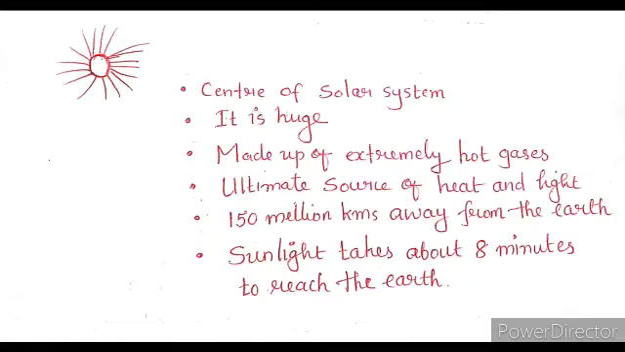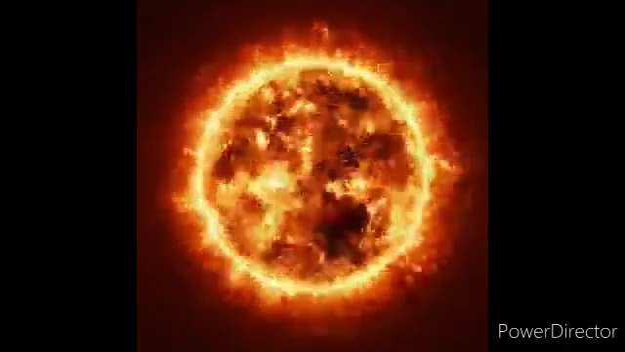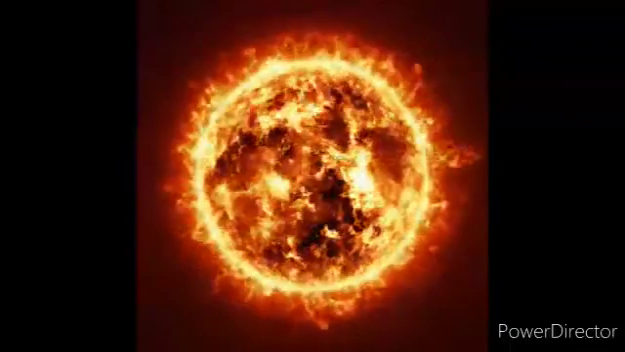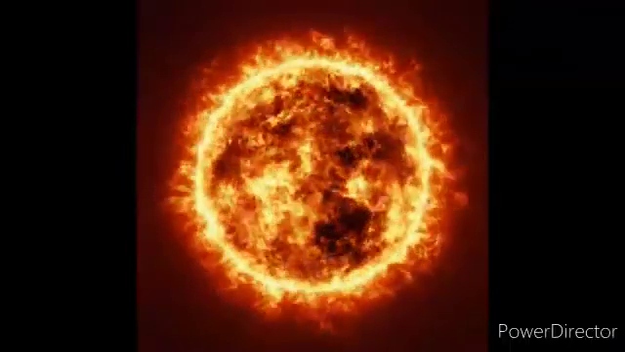The sun is the ultimate source of heat and light for the solar system. But we do not feel so much heat because it is far away from us. But don't forget one thing, the sun is the nearest star to the Earth. The sun is about 150 million kilometers away from the Earth. So the light of the sun takes about 8 minutes to reach the Earth.